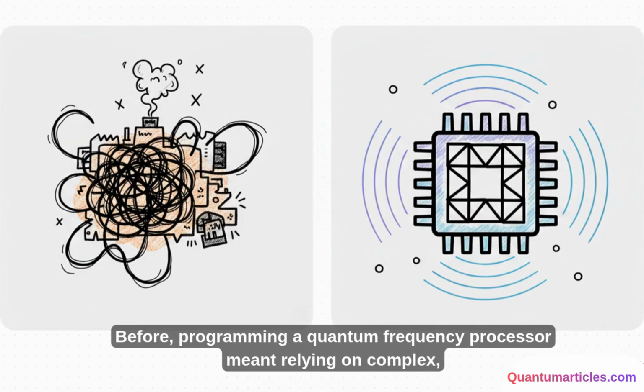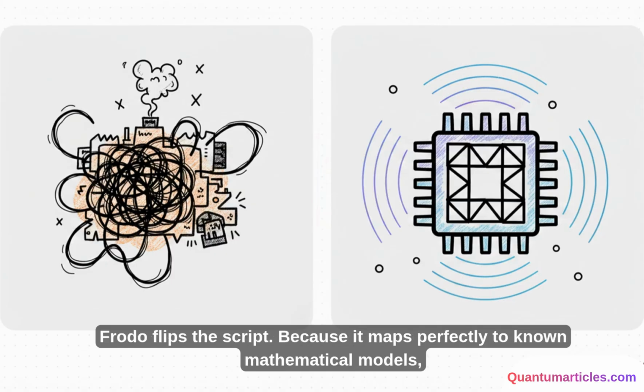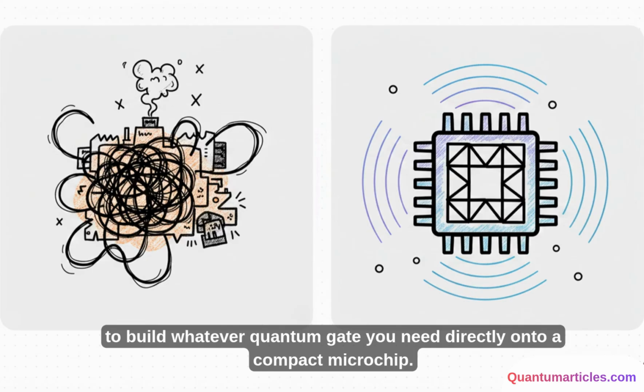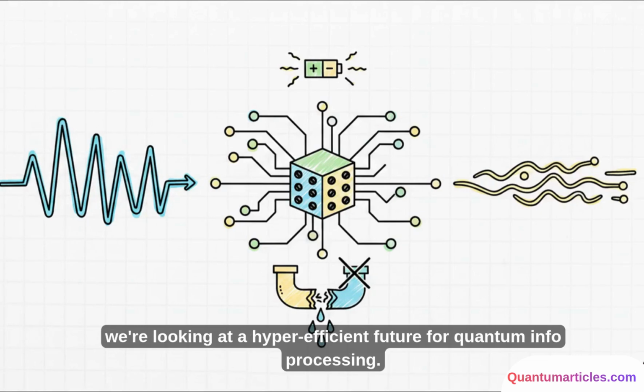Before, programming a quantum frequency processor meant relying on complex, brute force computer optimization just to guess the right voltages. FRODO flips the script. Because it maps perfectly to known mathematical models, it gives us a clean, predictable, analytical recipe to build whatever quantum gate you need directly onto a compact microchip. As the researchers put it, by uniting sound and light, we're looking at a hyper-efficient future for quantum info processing.